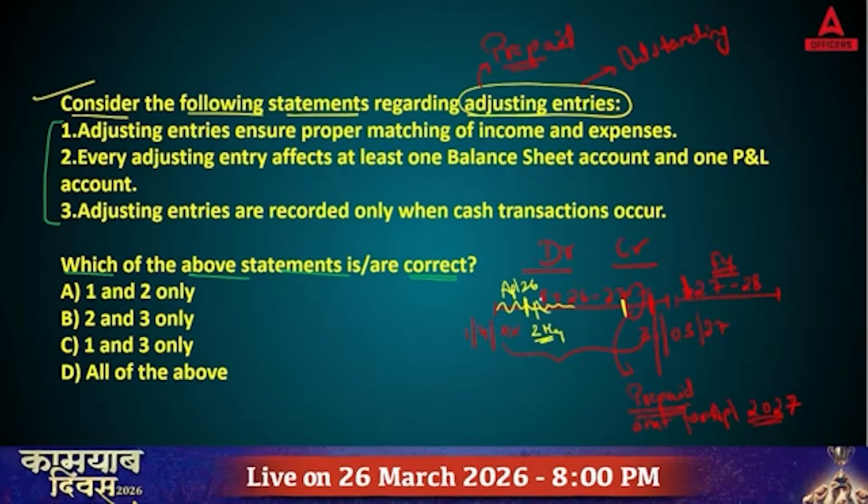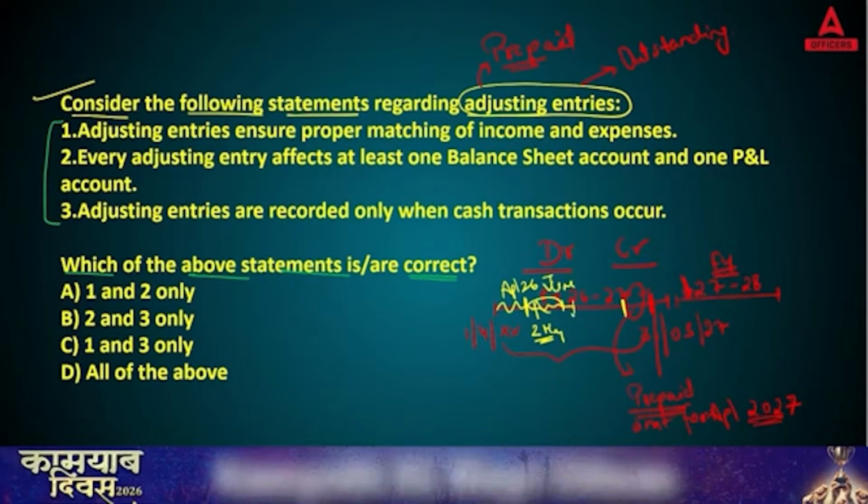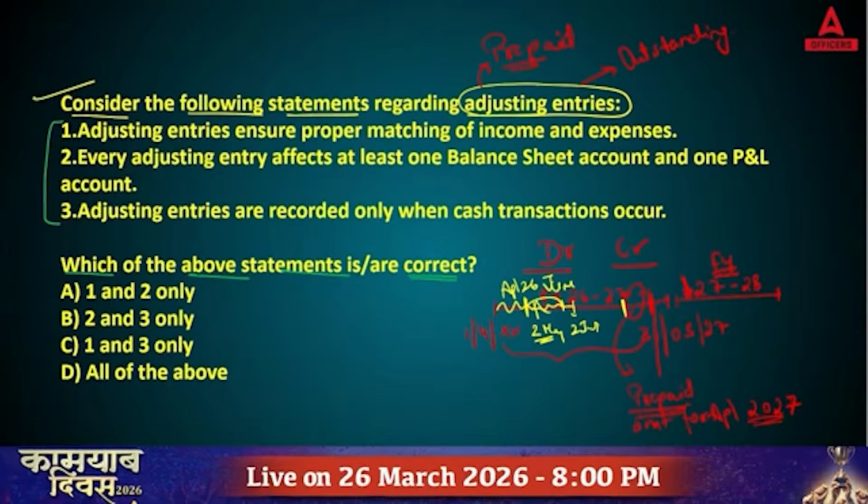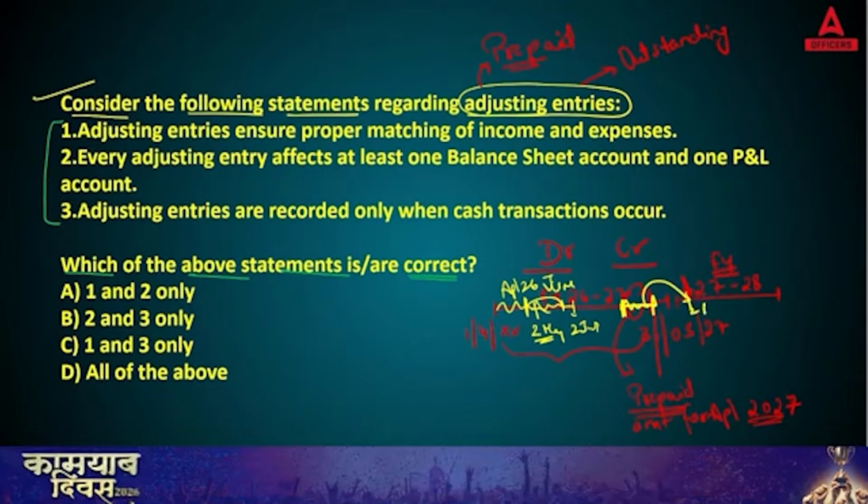If you work full June, you will receive salary on 2nd July. You work full July and get salary credited on 2nd August. But let's say you are working in March, and your salary will be credited on 2nd April.